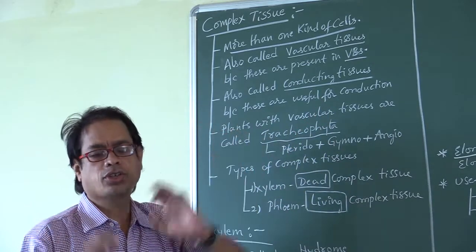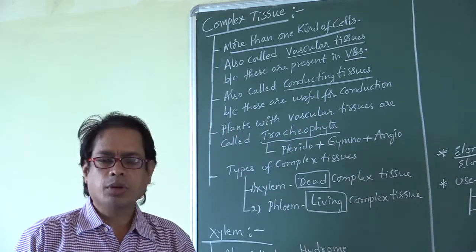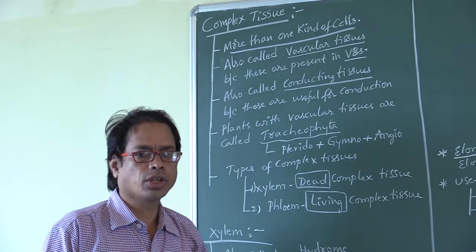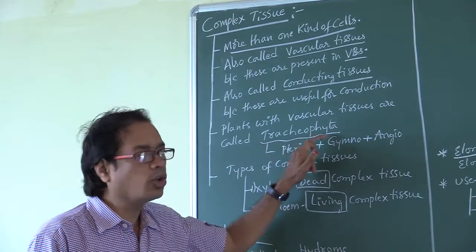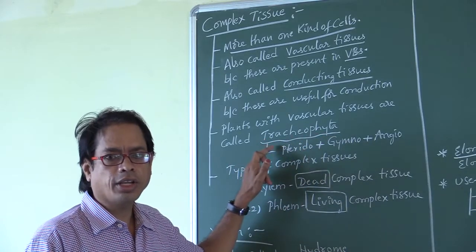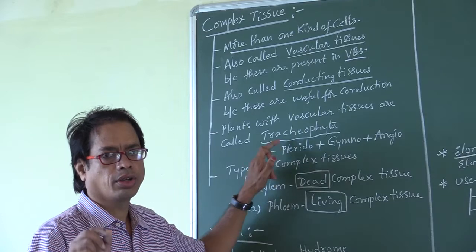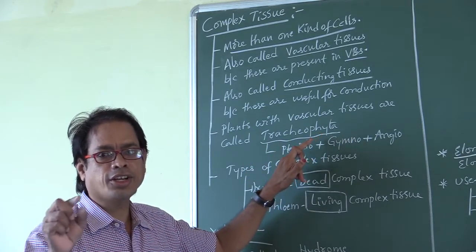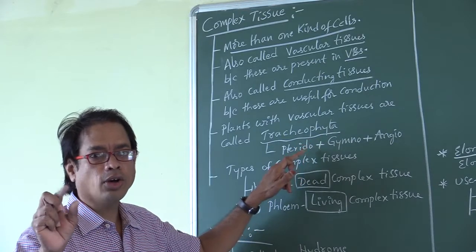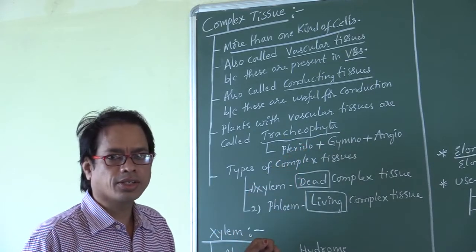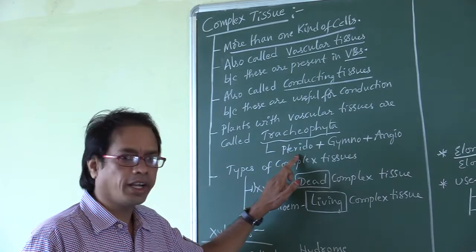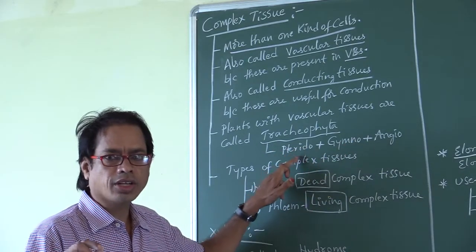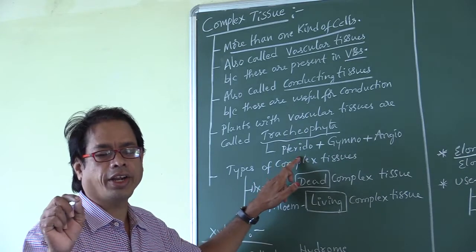Which plants will possess vascular tissues? The plants that possess vascular tissues are placed in a group called Tracheophyta. Tracheo means vascular tissues, phyta means plants. What are the plants? That is Pteridophyta, Gymnosperms and Angiosperms. These three plants are called Tracheophyta.